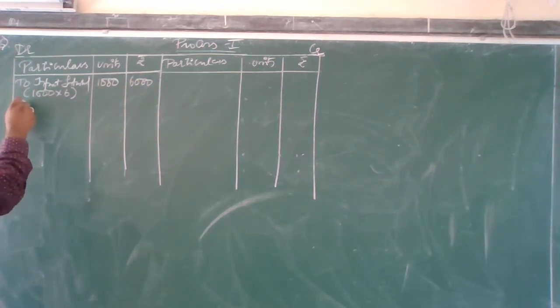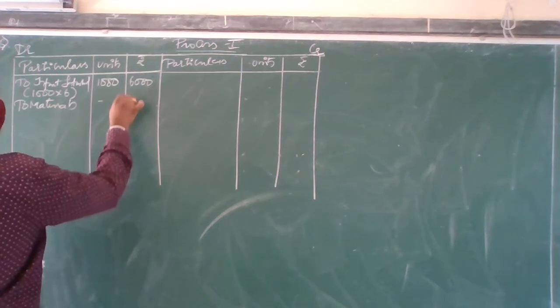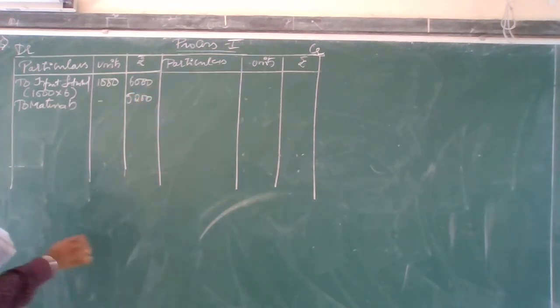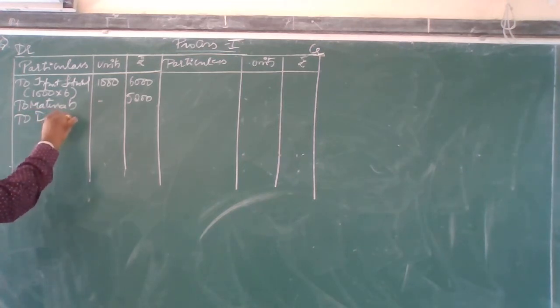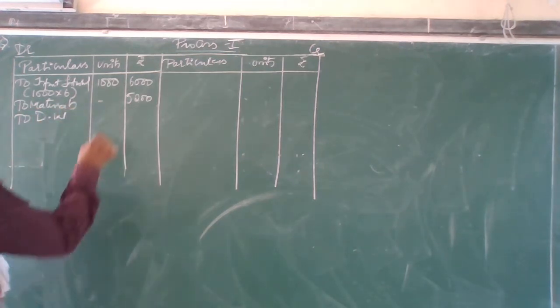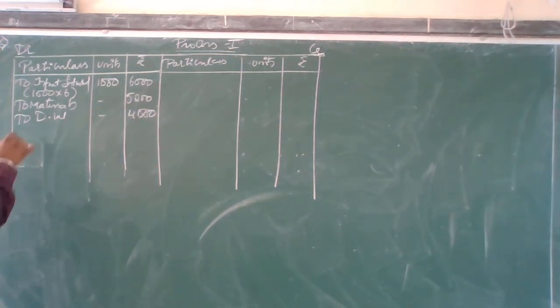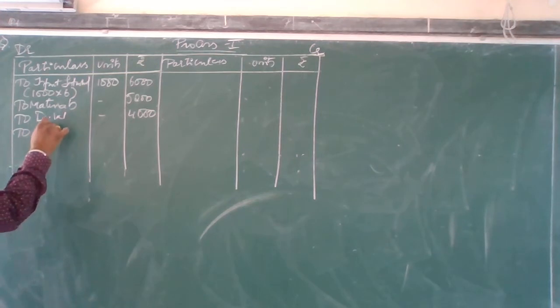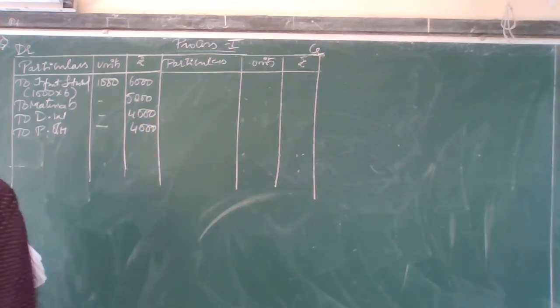Okay, next one by one. To materials is taken up. To materials, how much do I have? 5200. Then after that, to direct wages. How much do I have in direct wages? 4000. Okay, then after direct wages, what do I have? To production overhead. Production overhead is 100% of direct wages, so take 4000.